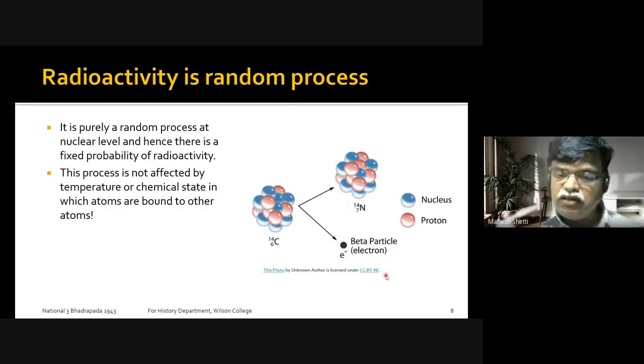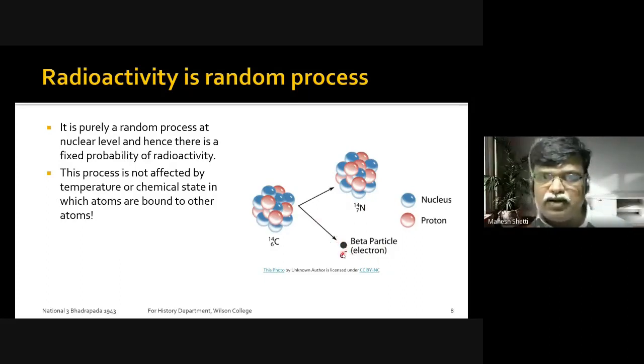This beta particle people can detect, and they can count how many beta particles were emitted. That will tell them how many atoms got converted from carbon 14 to nitrogen 14. So it is possible to count how many got converted, because you can collect how many beta particles came. Your detectors can detect how many beta particles came, and based on that one can calculate how many atoms got converted, because it is difficult to see atoms.